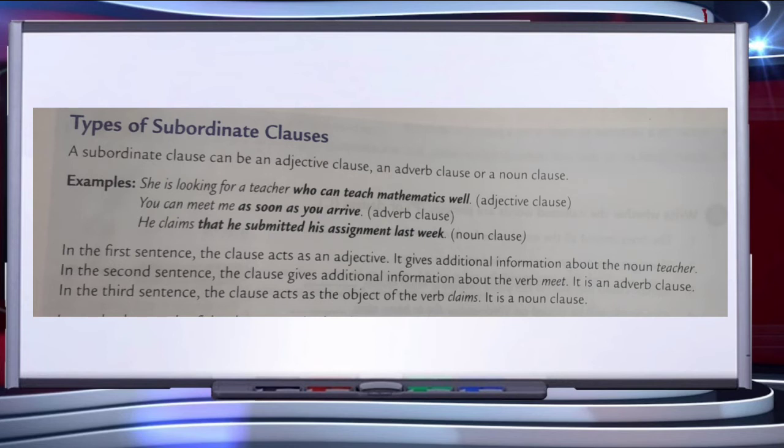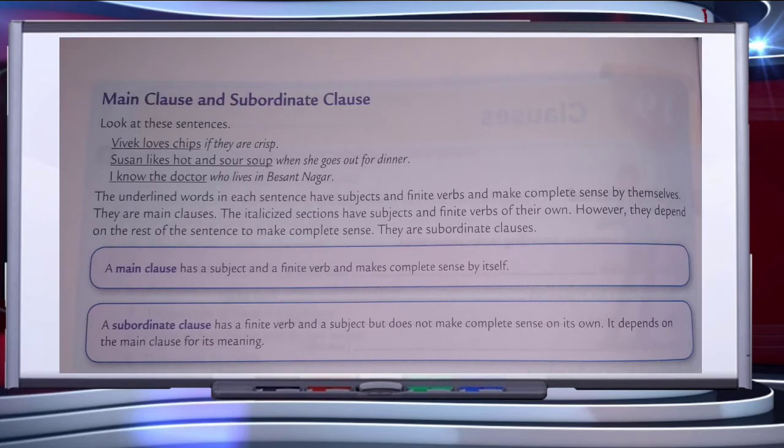Types of subordinate clauses. A subordinate clause can be an adjective clause, an adverb clause, or a noun clause. For example, she is looking for a teacher who can teach mathematics well. "She is looking for a teacher" is the main clause. The sentence is complete in itself. This is the main clause.